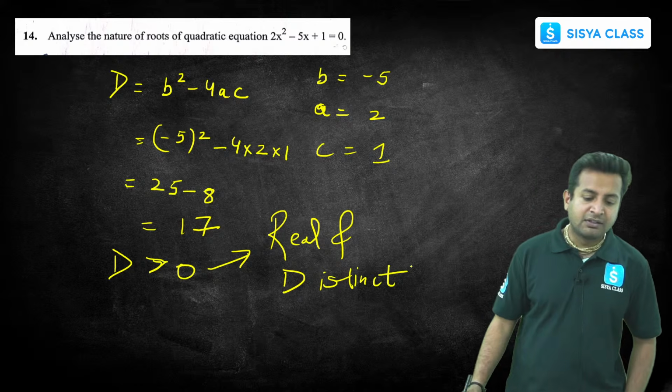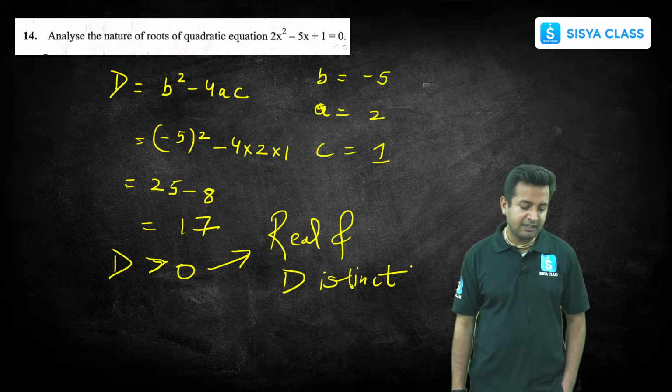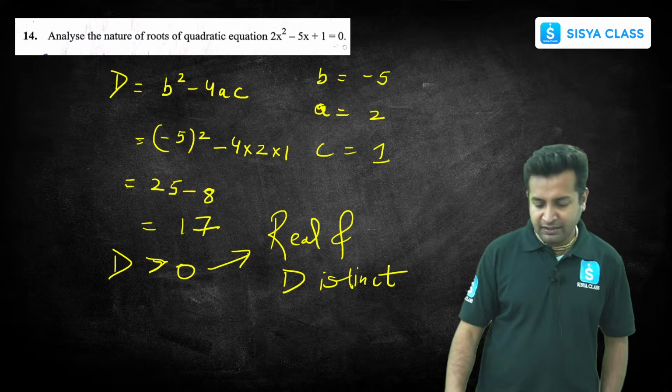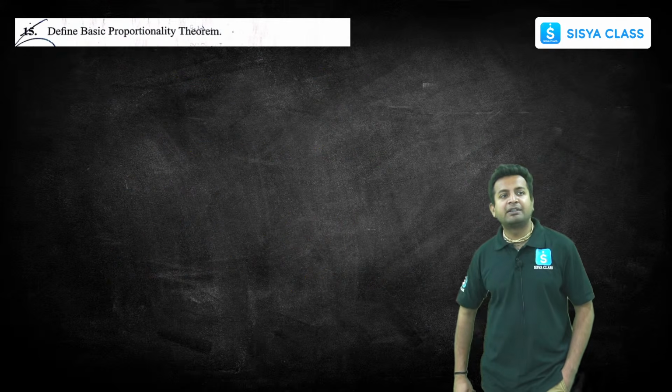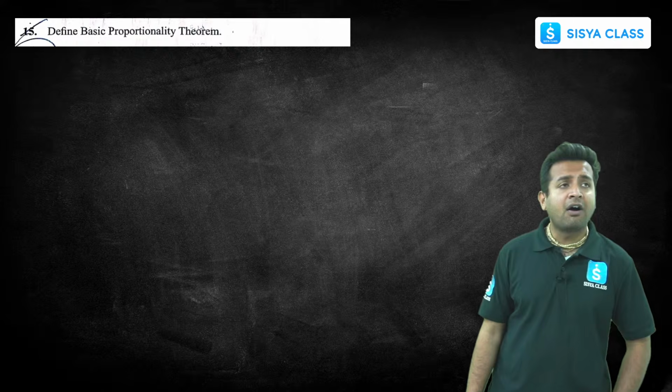Got it? The roots will be real and distinct. Easy, simple, and along with this, let's proceed to the next question. Define BPT, basic proportionality theorem or Thales theorem.